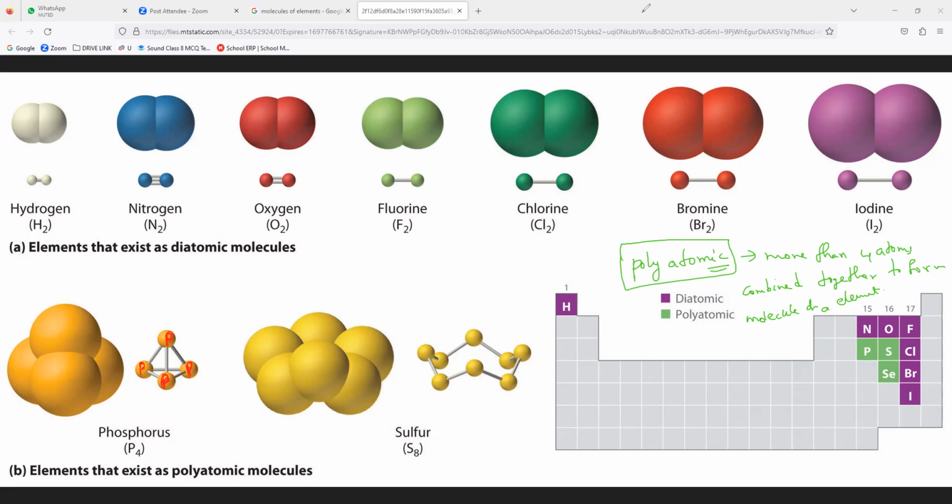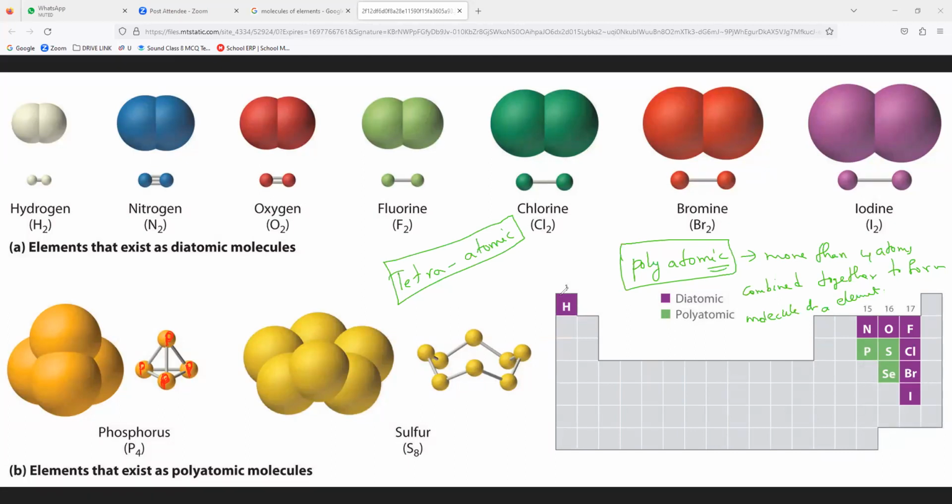Understand? More than 4. 4 already I have given you. 4 means what is the name I have given? Tetraatomic. Am I right or wrong? 4 means already I have given tetra. More than 4, I can take it as poly. That's all it is.